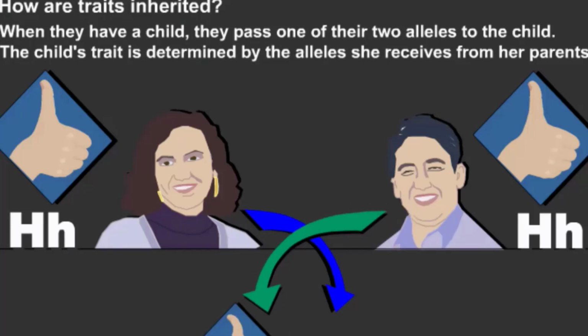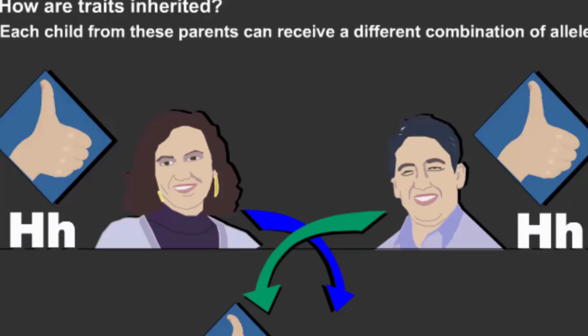The child's trait is determined by the alleles received from the parents. Each child from these parents can receive a different combination of alleles.